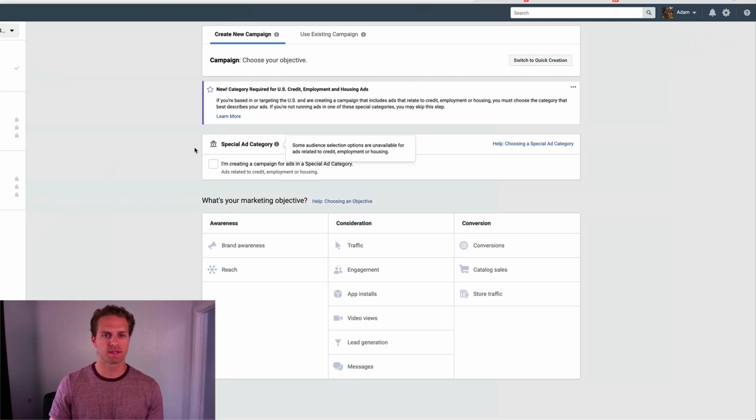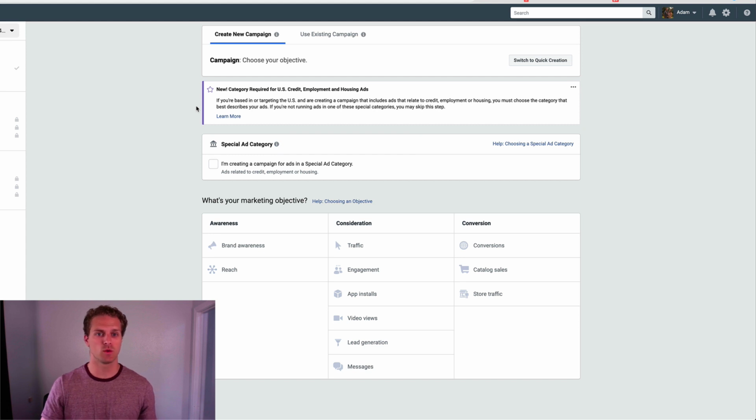All right, so we're going to dive right into the Facebook Ads Manager here so that we can go over what has actually changed. So I've gone into my Ads Manager, I've clicked on Create a New Campaign, and this is what you will see. It says New Category Required for U.S. Credit, Employment, and Housing Ads. So if you are a credit repair specialist, mortgage, real estate agent, real estate agents looking for real estate agents, this affects you. So what you'll need to do is click on one of these.